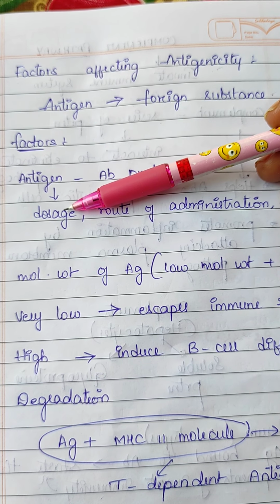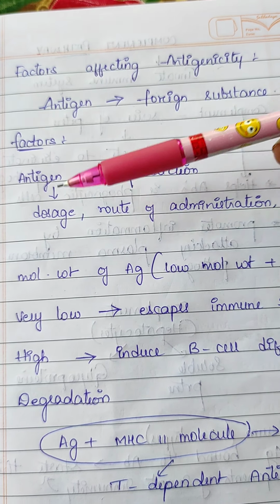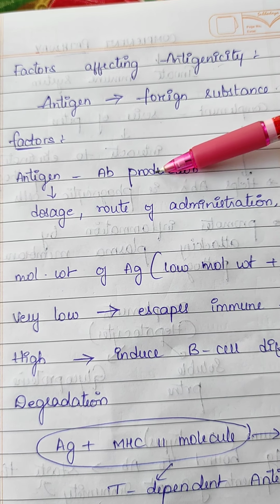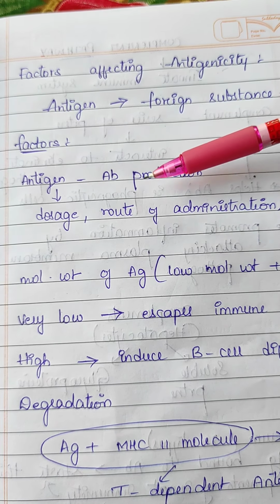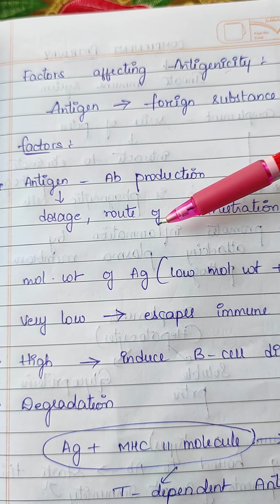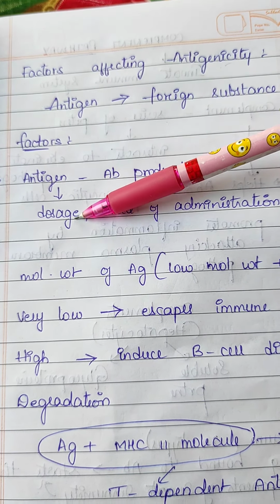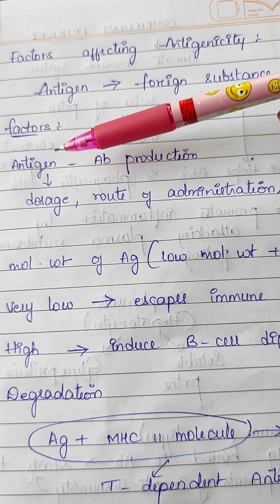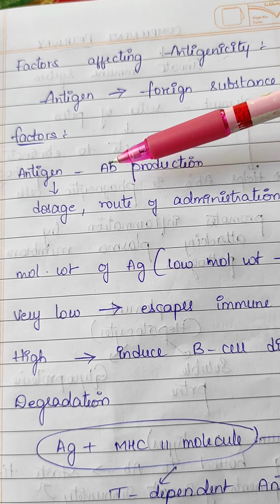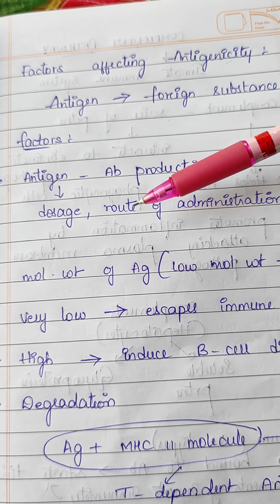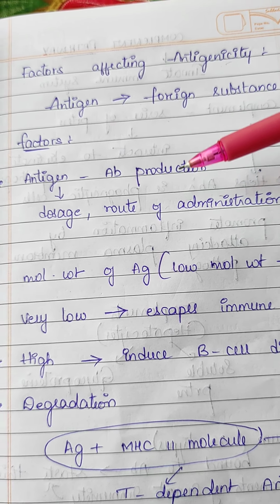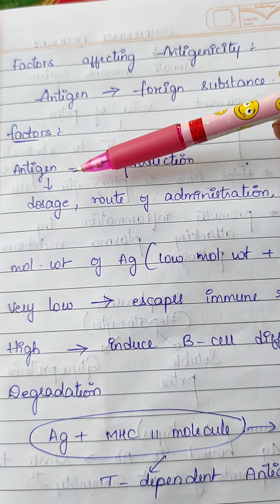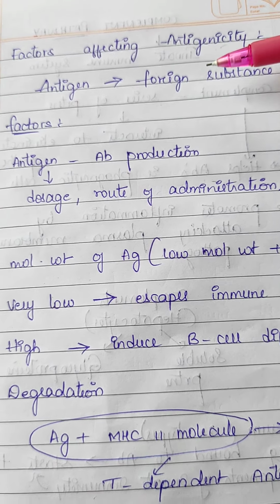Means the amount of dosage determines the antibody production. How much antibody is produced depends on the dose of the antigen and the route of administration of the antigen. Means how much antigen is introduced into the body, that much will be producing the antibodies. The route of administration may be either oral or intravenous. So this is one factor which affects the antigenicity.